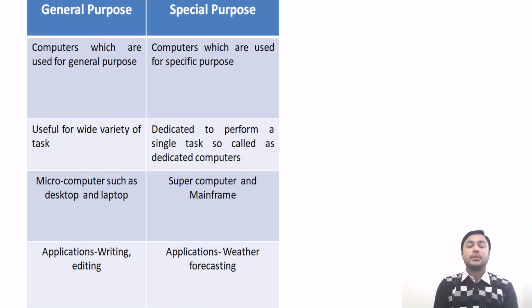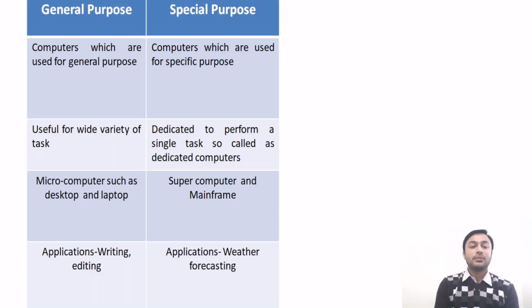Now, on the basis of purpose, there are two types of computer. The first type is general purpose. The second type is special purpose. The general purpose computers are those computers which are used for general purpose, and the special purpose computers are those computers which are used for specific purpose.